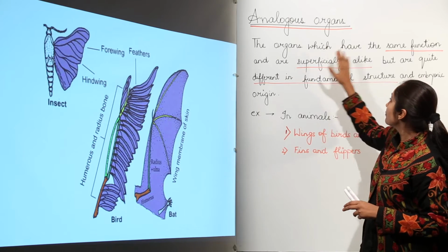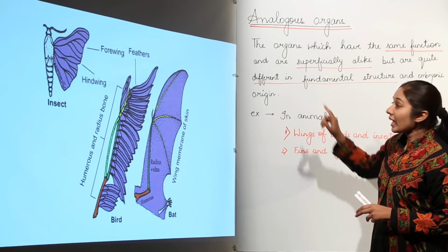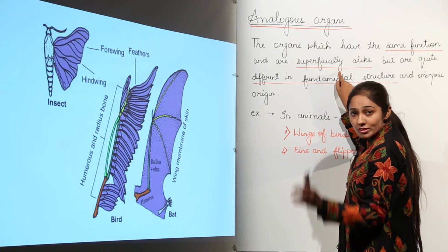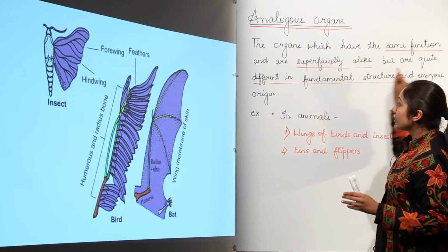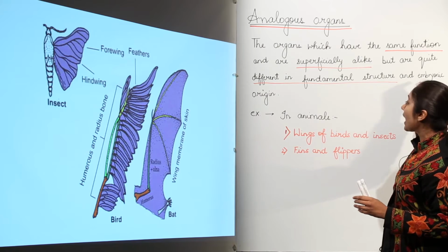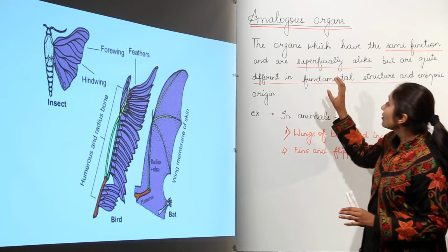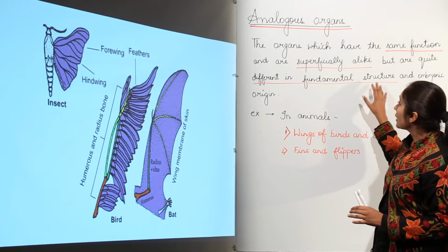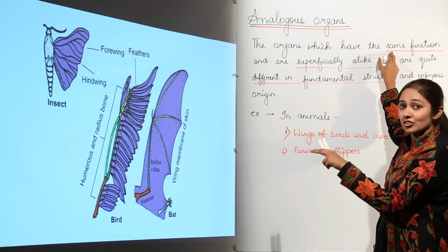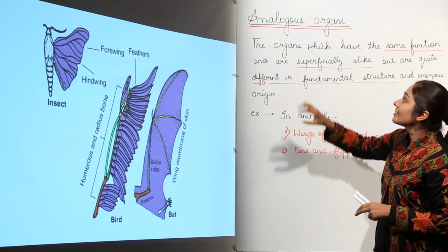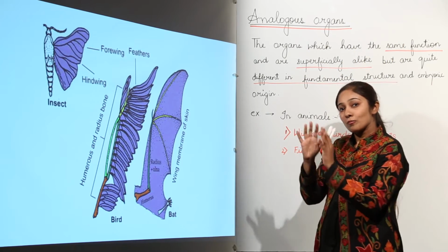So the organs which have the same function and are superficially alike from outer appearance, they look almost similar but are quite different in fundamental structure and embryonic origin. They don't have the same origin, they have different fundamental structure, they perform the same function. So homologous organs and analogous organs are opposite to each other.